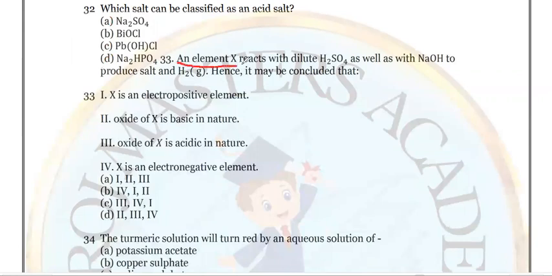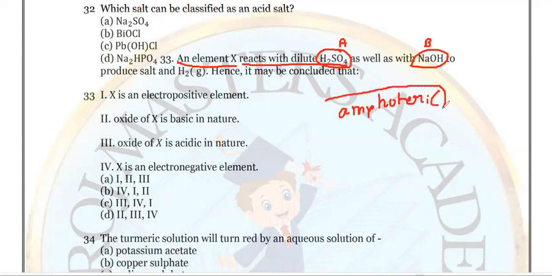An element X reacts with dilute H2SO4, which is an acid, as well as reacts with NaOH, which is a base. Keep it in mind, this is acid and this is base. The element which reacts with both acid and base, what do we call it? Definitely we call those amphoteric. What is the meaning of amphoteric? It reacts with both acid and base. So the element X is definitely amphoteric, reacting with base as well as acid.